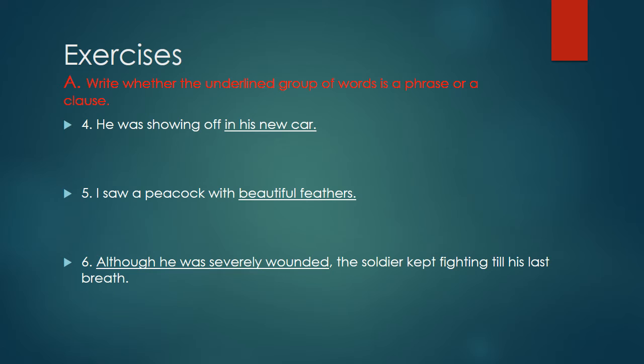They are a group of words but without subject and predicate, meaning in these underlined words no subject, no predicate is there. So it is also a phrase with incomplete sense, so this is a phrase.